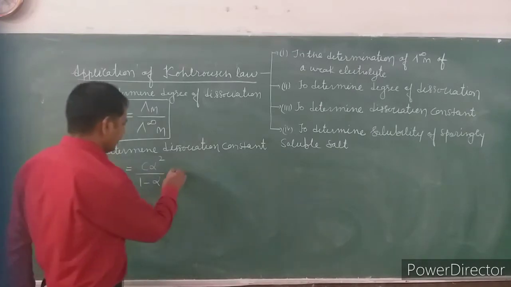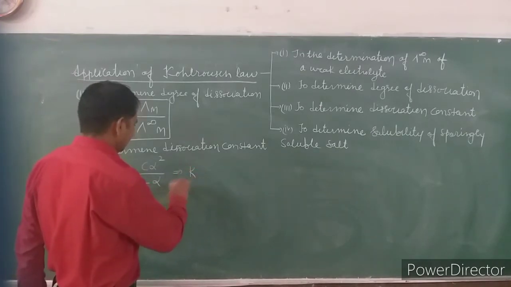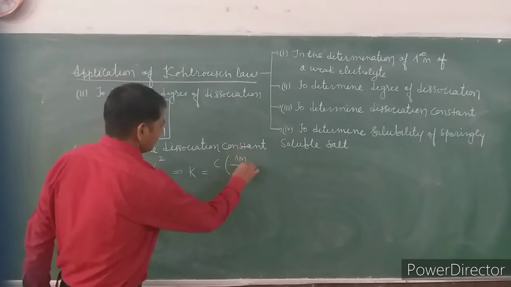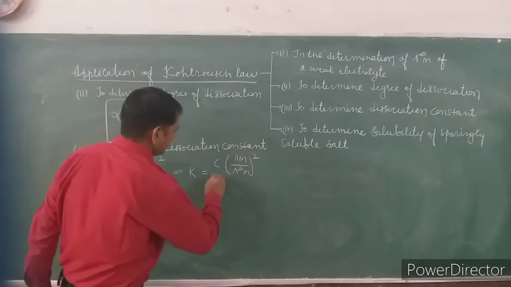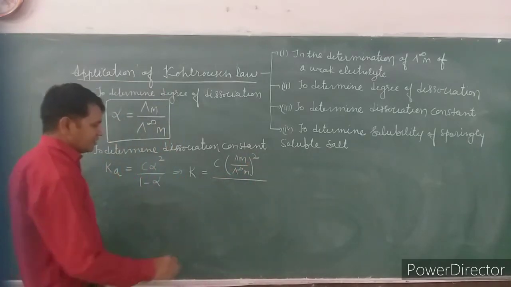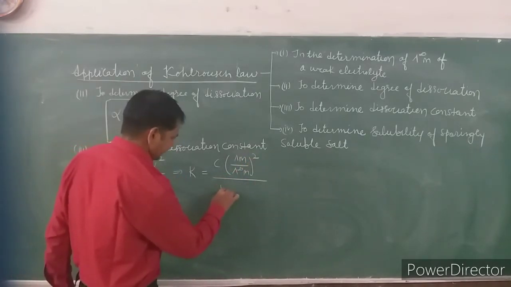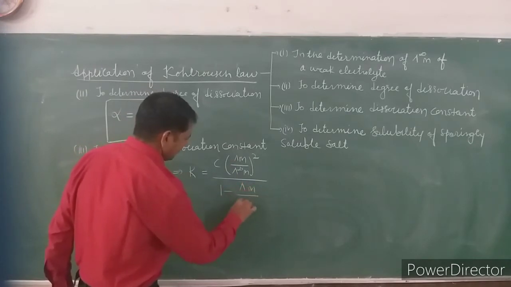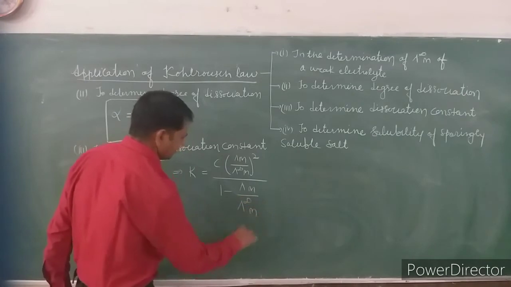Now put the value of alpha in this equation. So it will become like this: C times (lambda m upon lambda infinite m) power 2 upon 1 minus alpha, where 1 minus alpha is 1 minus lambda m upon lambda infinite m.